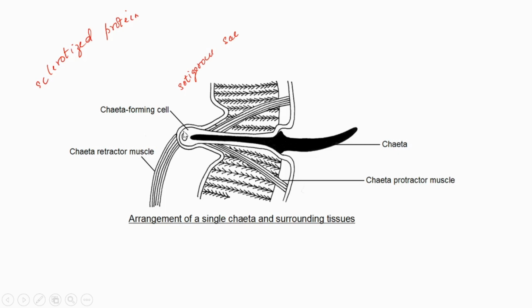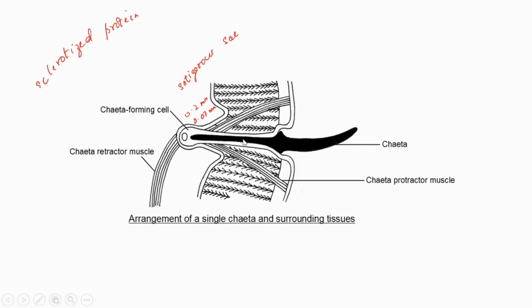It is 0.2 millimeter in length and 0.03 millimeter in breadth. And the number of setae or chaetae in different segments varies. Usually they are numerous in each segment.